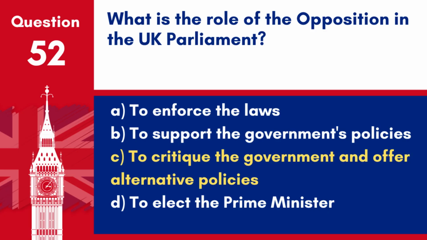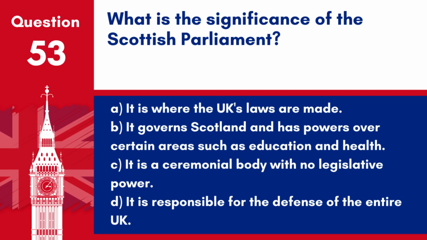Answer: C. To critique the government and offer alternative policies. The role of the opposition in the UK Parliament is to question and critique the government of the day and offer alternative policies. Question 53. What is the significance of the Scottish Parliament? A. It is where the UK's laws are made. B. It governs Scotland and has powers over certain areas such as education and health.